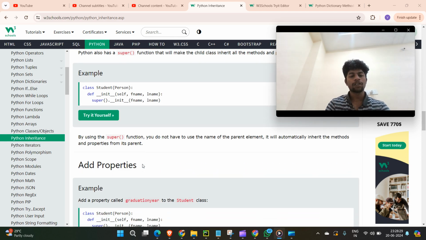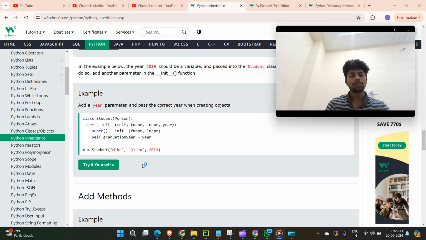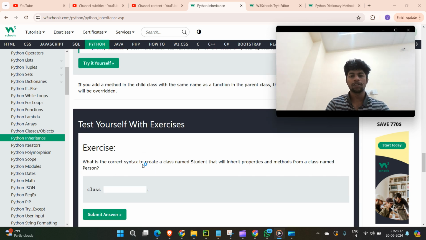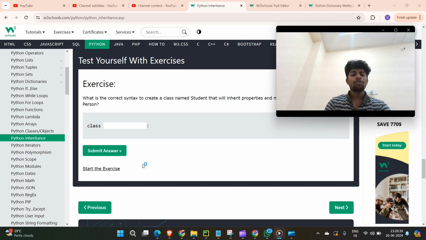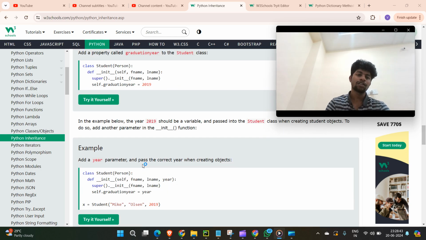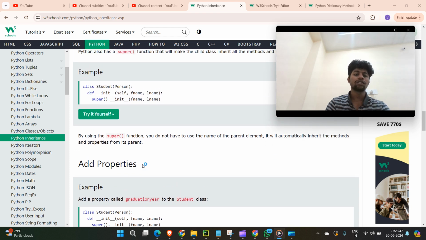The next examples you can see here. So that's the advantage, guys. You don't need to mention the parent name. By default, it will inherit all the methods and properties of the parent if you use the super keyword. Super is the keyword.